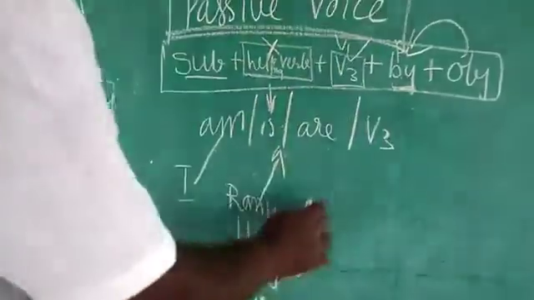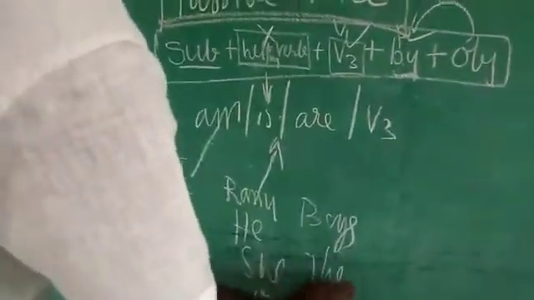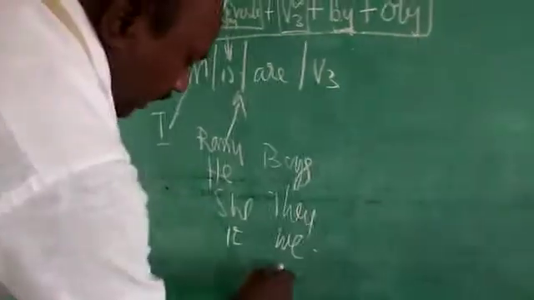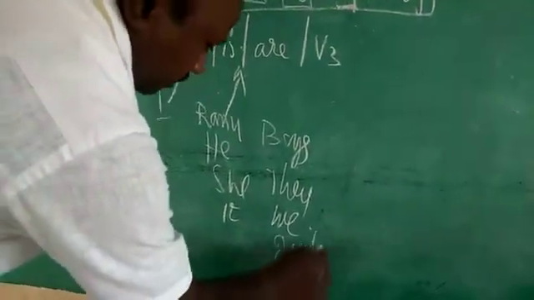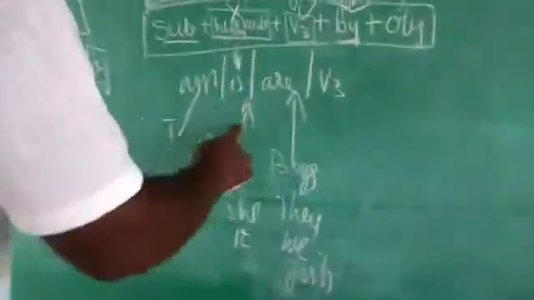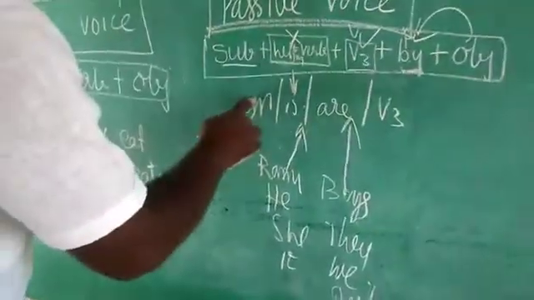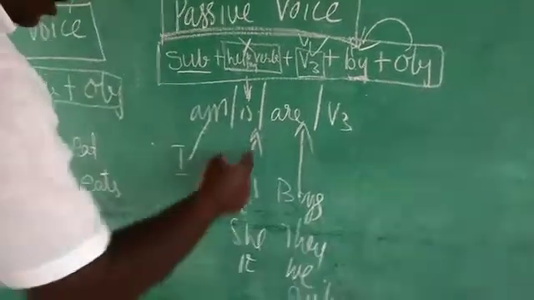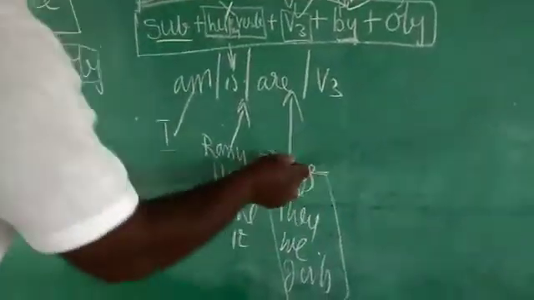If they are plural like boys, they, we, or girls, we take are. Now if it is I, you take am. If it is singular like Ramu, he, she, it, mango, like that, you take is. And if the subjects are plural, you take are.